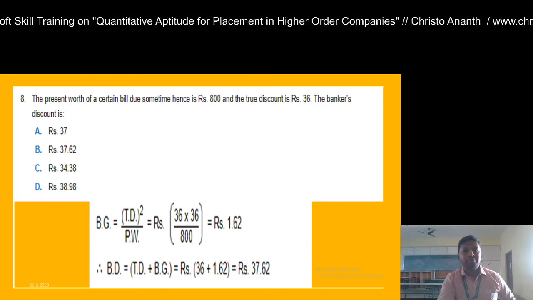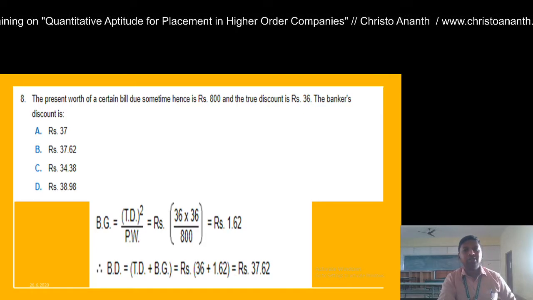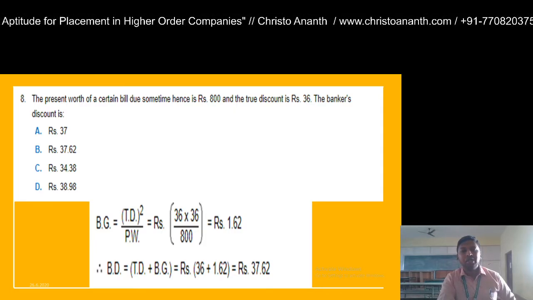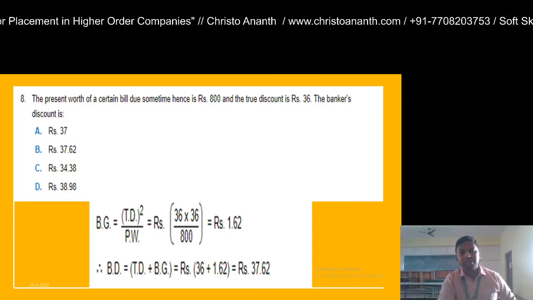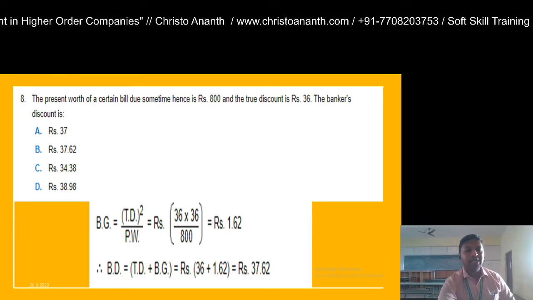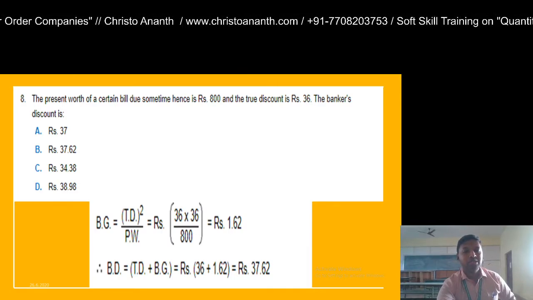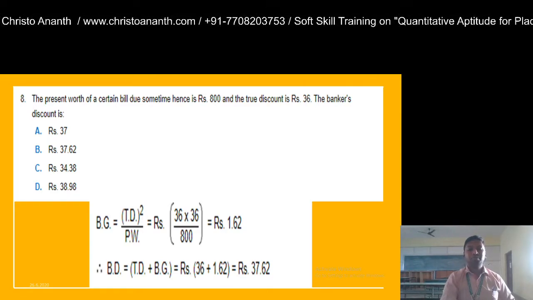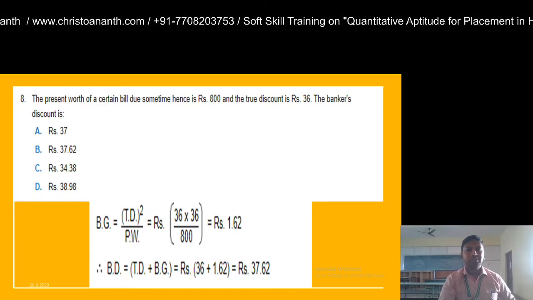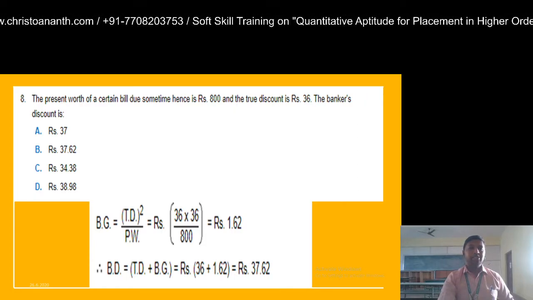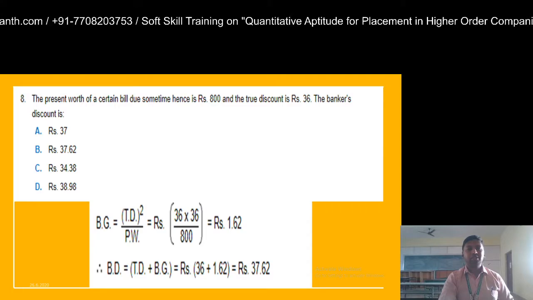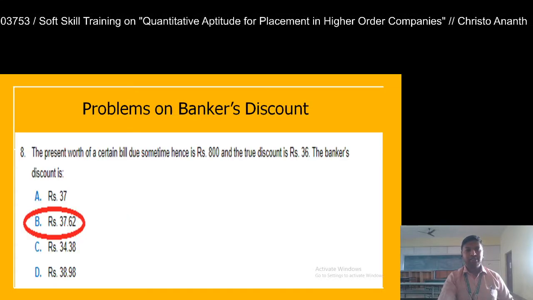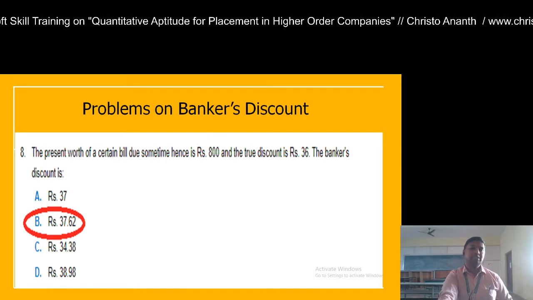After calculating the value of banker's gain, you can go on to the value of banker's discount. Banker's discount is equal to true discount plus banker's gain. The banker's gain is 1.62, and the true discount value is 36. So 36 plus 1.62 is 37.62. So the answer is option B, which is 37.62. The banker's discount is option B, 37.62.